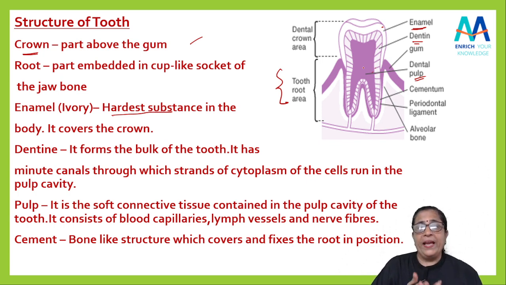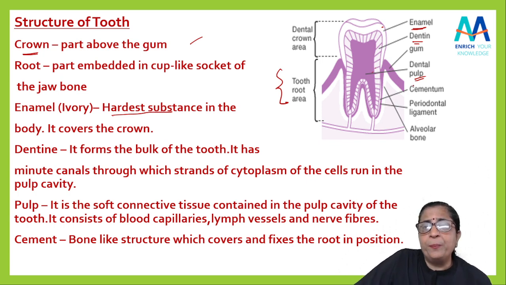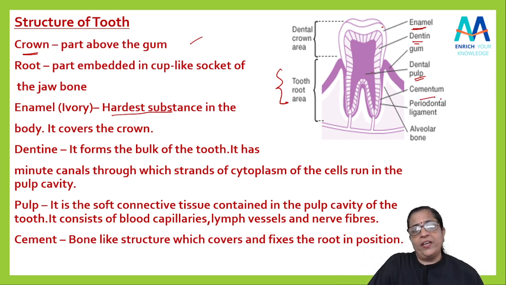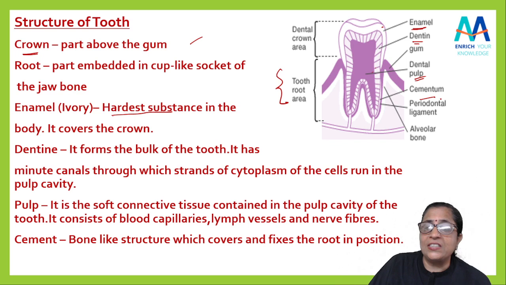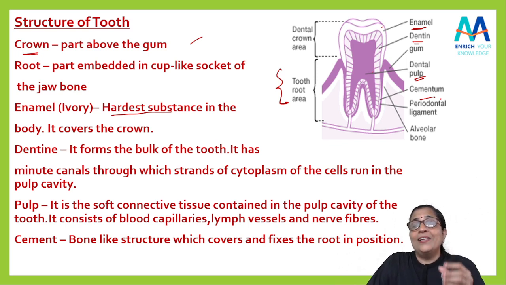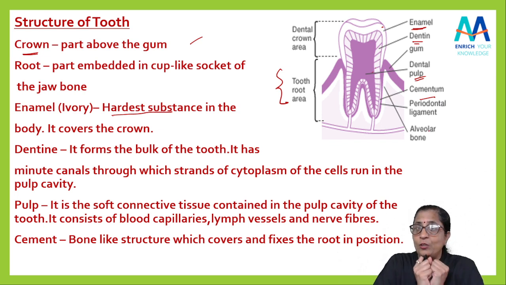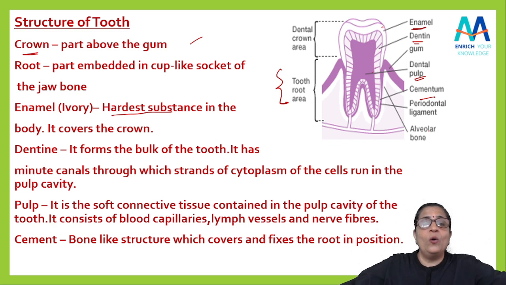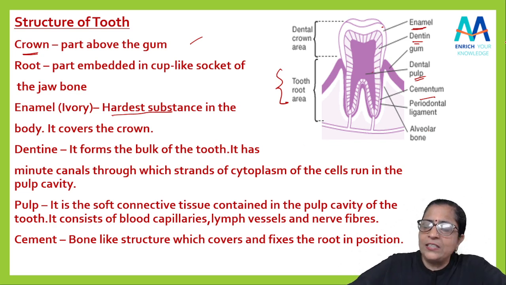Got it? Then there is a cementum. Can you see here? It is a bone-like structure again, and it covers and fixes the root in position. यानी सीमेंट कैसा काम करता है? घर में सीमेंट, when there is a house there, what is the cement doing? It is holding the thing ना. Similarly, here also the cement, it will fix the root in its position. It will hold that. Yes, so this is in general the structure of tooth.